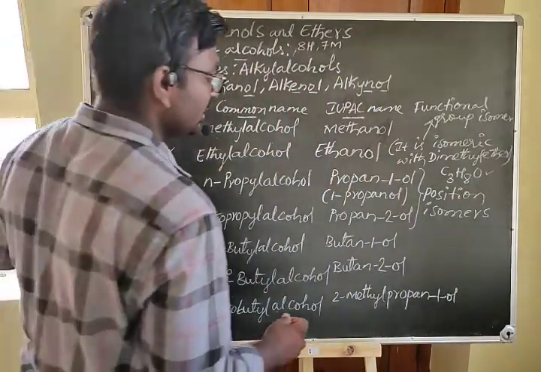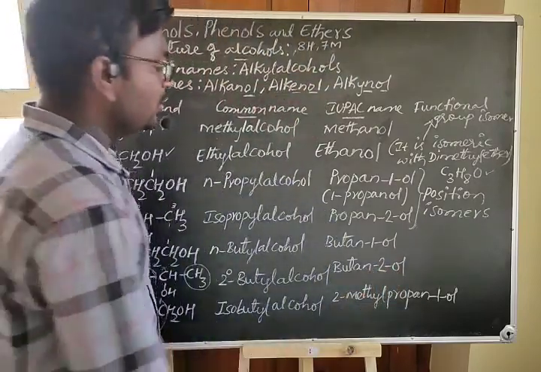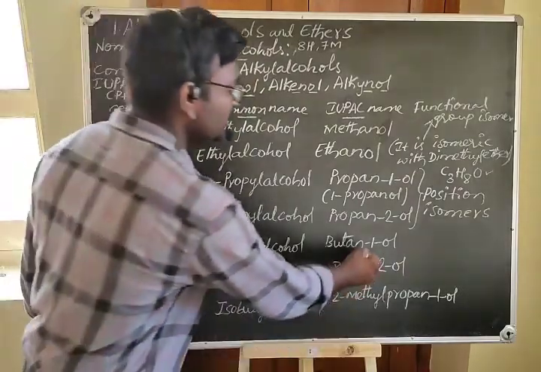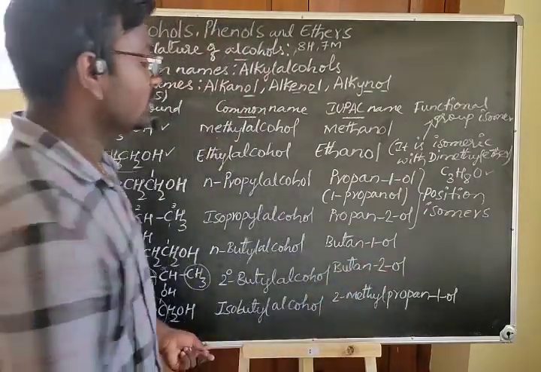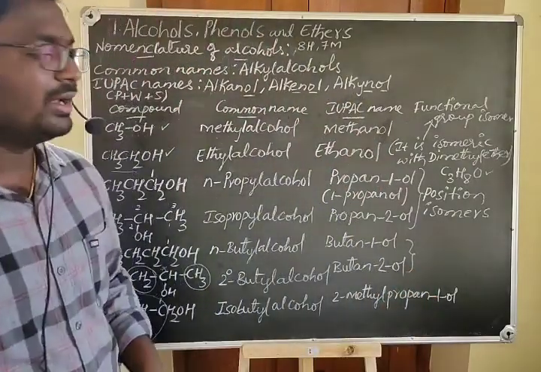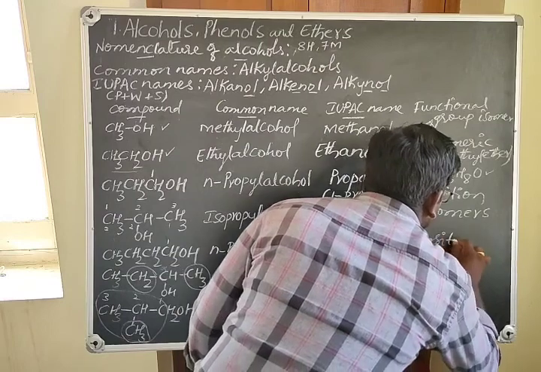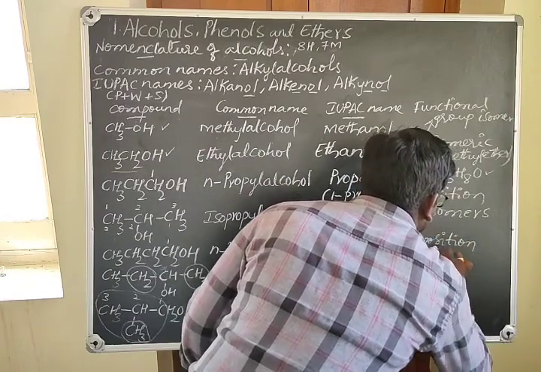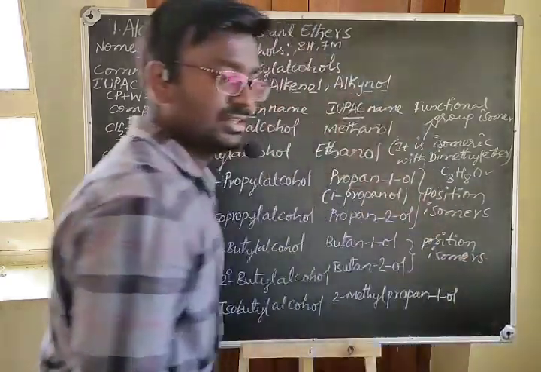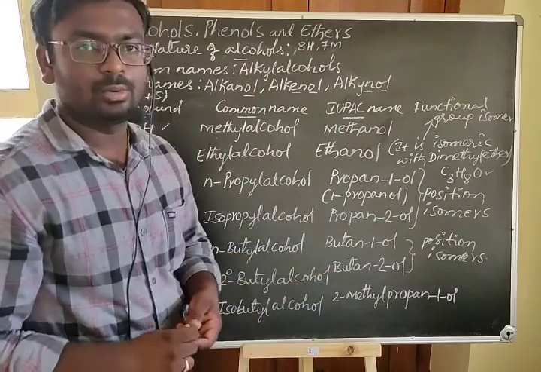When you see the relationship between the first two compounds, you have butan-1-ol and butan-2-ol. What is the difference? The position of the functional group. So therefore, butan-1-ol and butan-2-ol are called position isomers. Now come to the next relation between butan-2-ol and 2-methyl propan-1-ol.